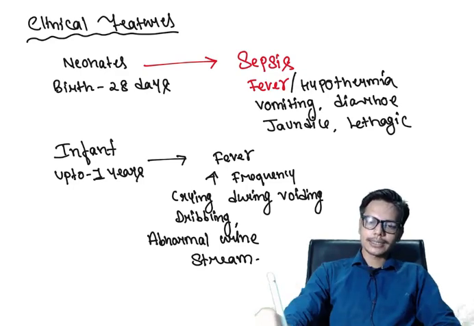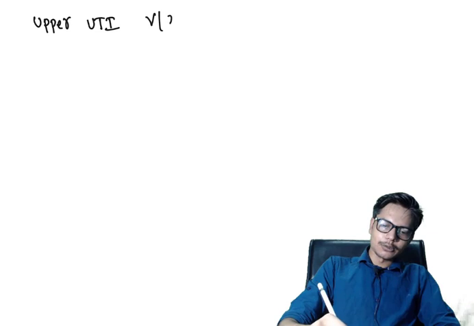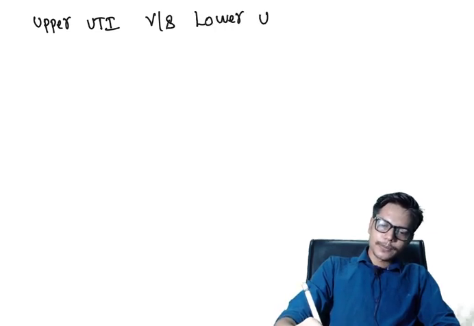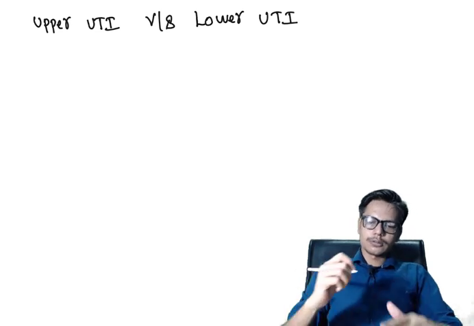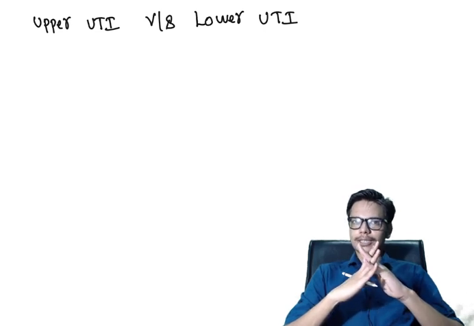So now let us classify the urinary tract infection. Urinary tract infection can be classified into upper urinary tract infection and lower urinary tract infection. If the infection is involving the urethra, we call it urethritis.